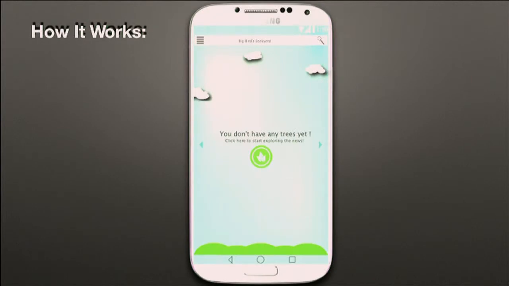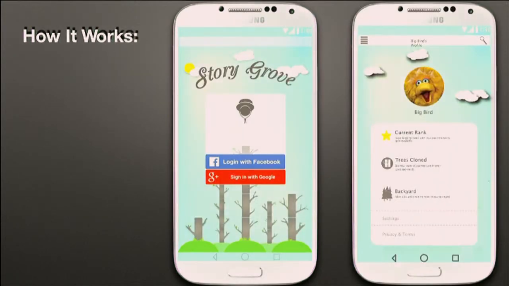So as you can see here, our first screen in the app says, "You don't have any trees yet. Click here to start exploring the news." And this would be our empty backyard. Upon clicking this button, we'd be prompted to make an account.